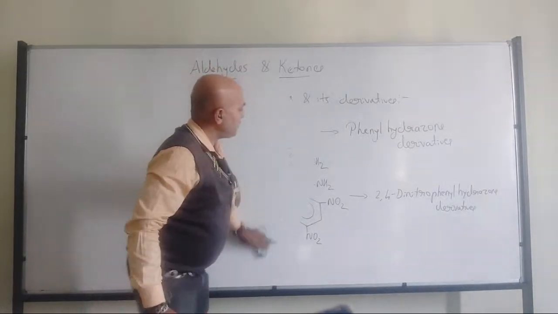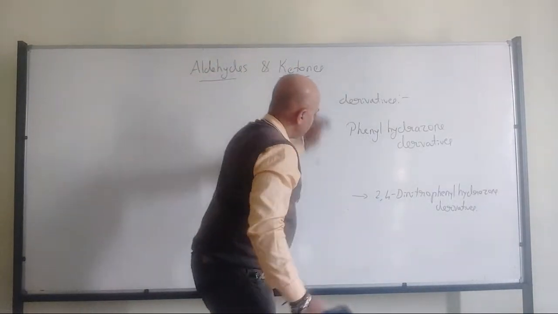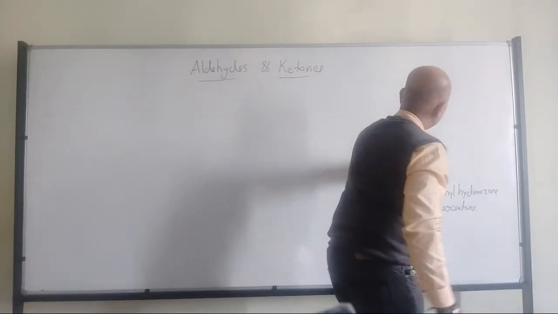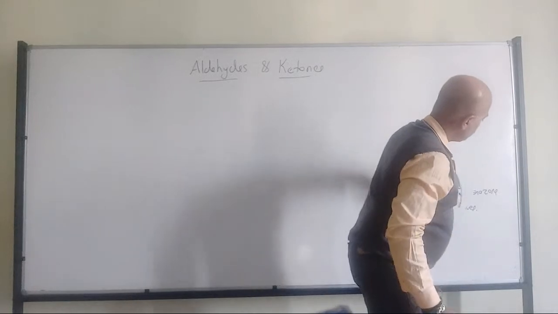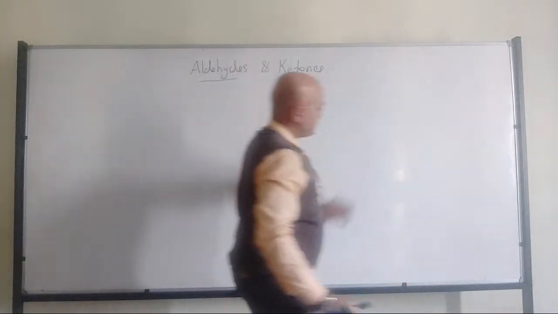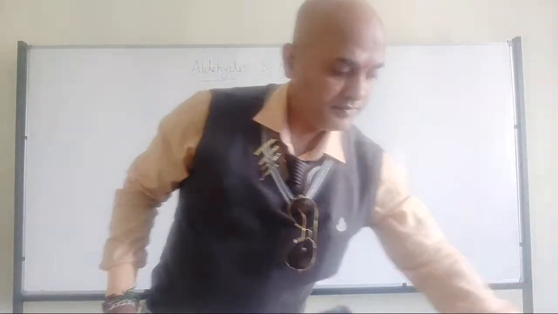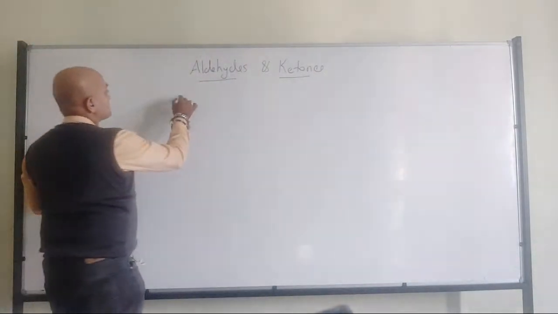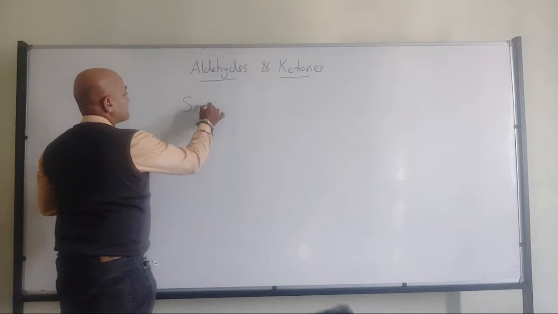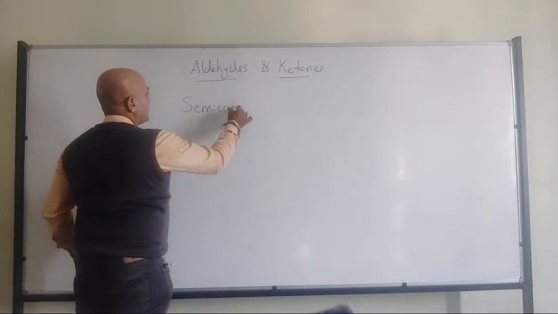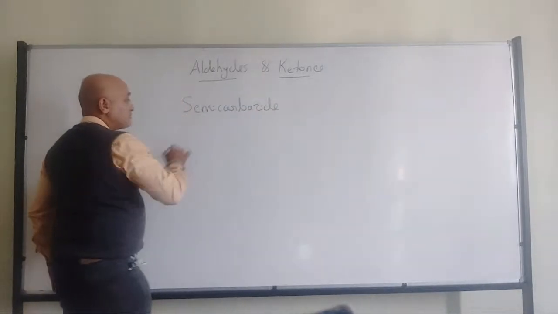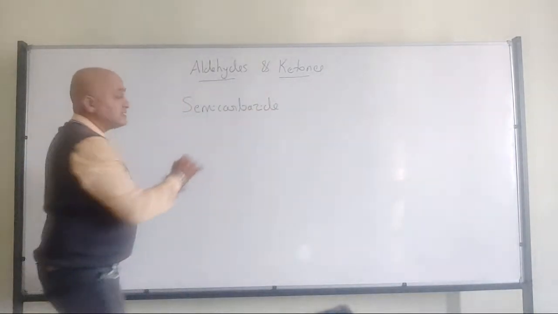And the last one, can anyone of you tell me which is that last one we have discussed? We have discussed semicarbazide. Okay. So what is semicarbazide?